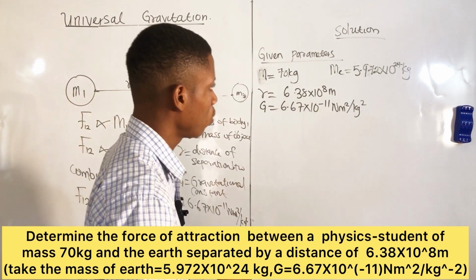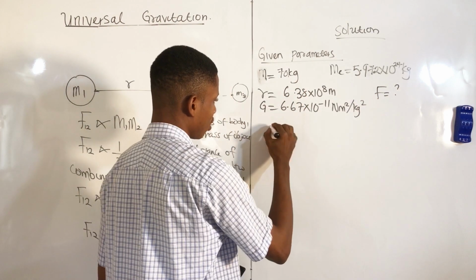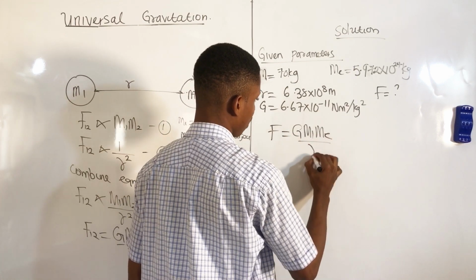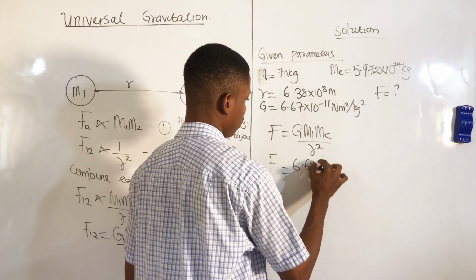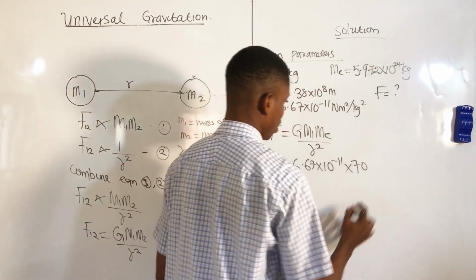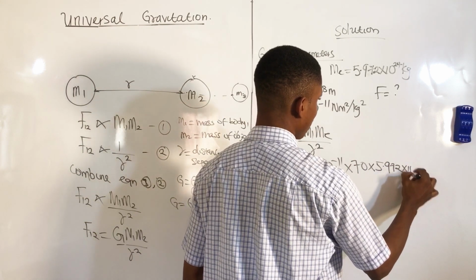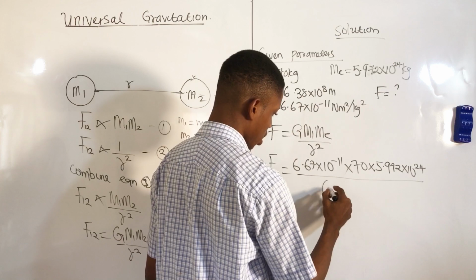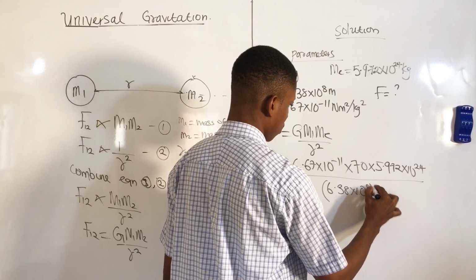Of course, to calculate the force of attraction, the force of gravity is G M1 ME over R square. So F equals 6.67 times 10 raised to the power negative 11 multiplied by the mass of this physics student, 70 kg, multiplied by the mass of the earth, 5.972 multiplied by 10 raised to the power 24, all over the distance of separation, which is 6.38 multiplied by 10 raised to the power 8, all squared.